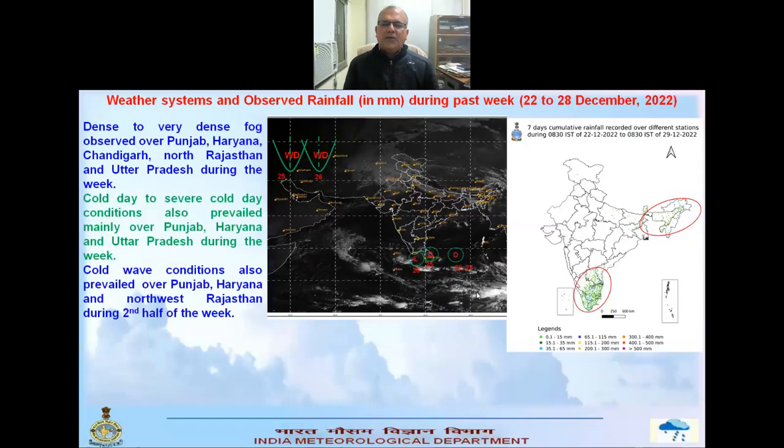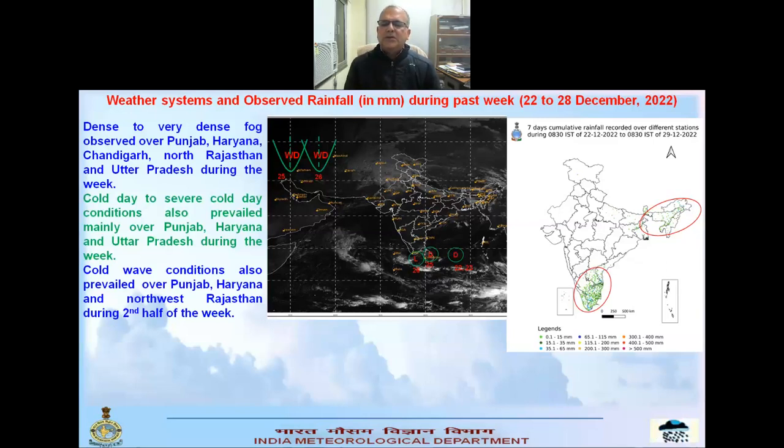If you talk about the previous week, there was a depression over southwest Bay of Bengal which moved nearly westward across Sri Lanka and weakened into a low pressure area on 26th over the Comorin area. Another was a western disturbance, which was roughly along 50 degrees east and north of 32 degrees, and it moved west northwestward. On 26th it was at 56 and as of today it was roughly along 61 and north of